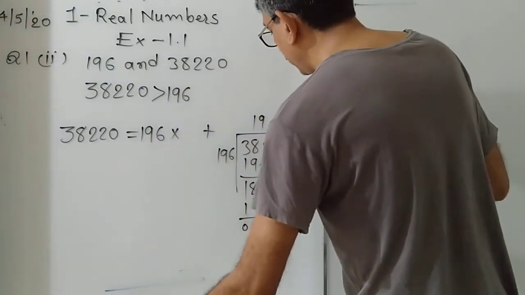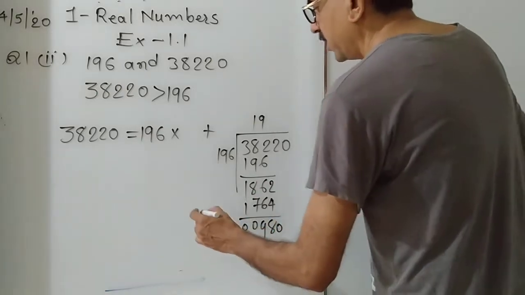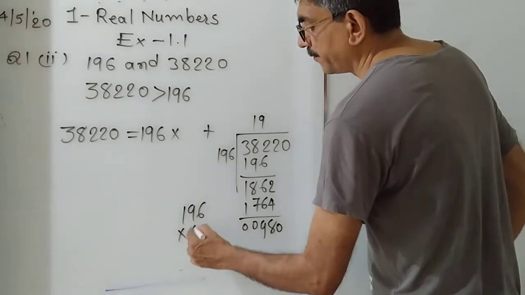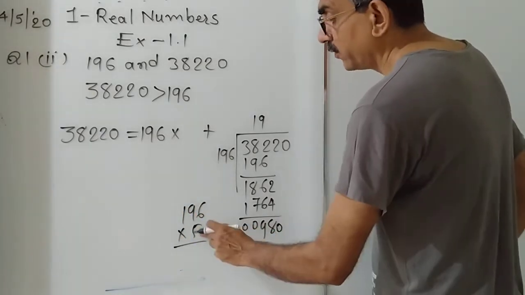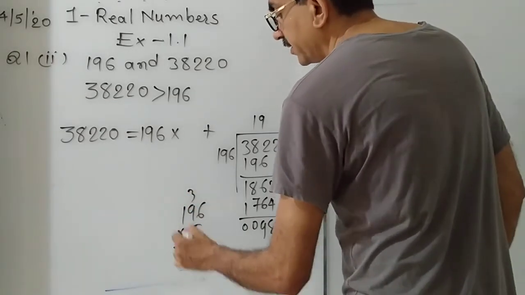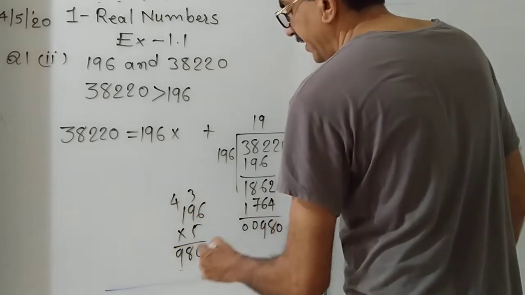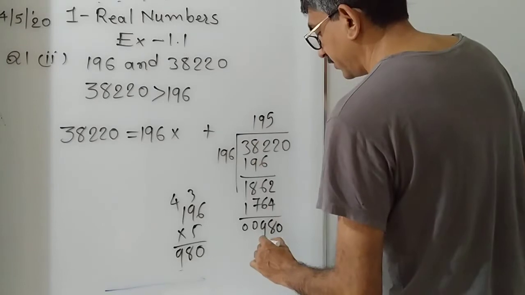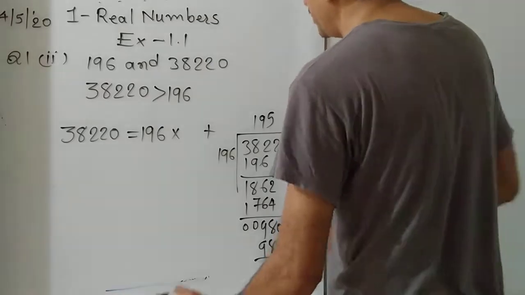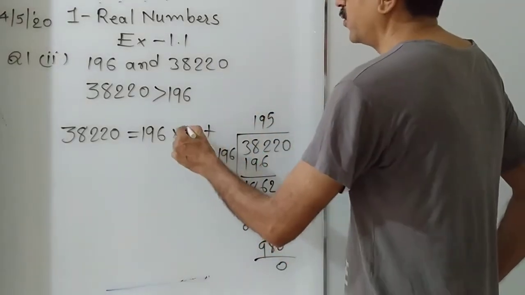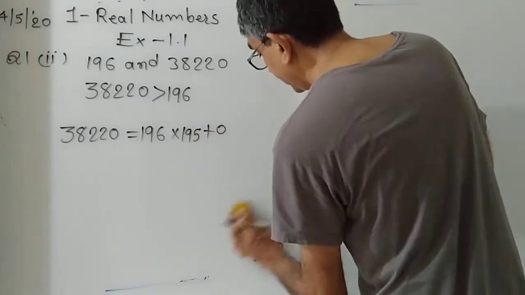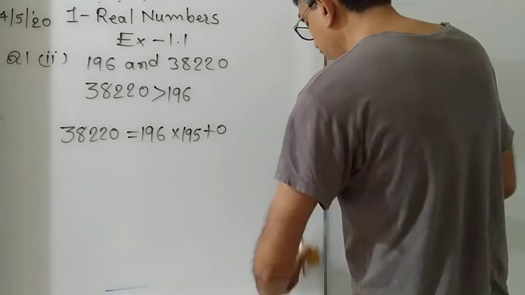Still we have to bring down one more digit, 0, here. First we try to multiply by 5, and only then do we get 0. 5 times 6 is 30, 5 times 9 is 45, and 3 is 48, 5 times 1 is 5 and 4 is 9. We got it, 980. So 0 is the remainder. In the first stage, we get the quotient 195 and the remainder is 0. A little lengthy division, but don't bother.